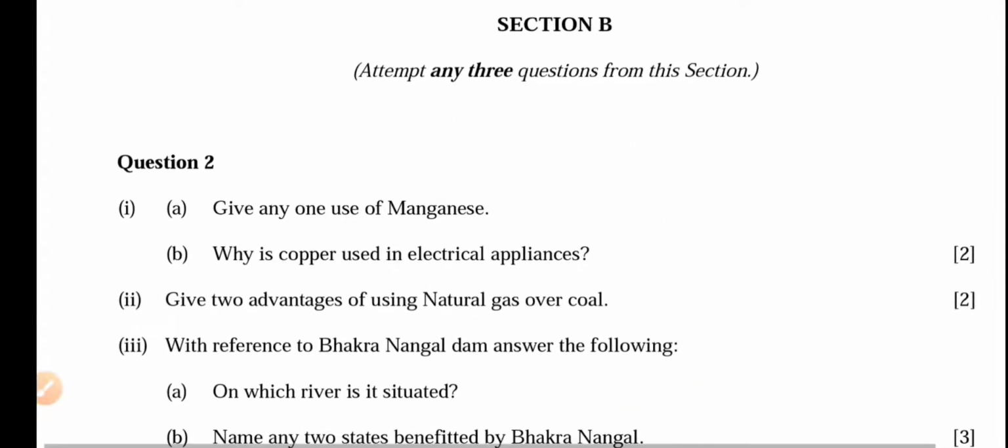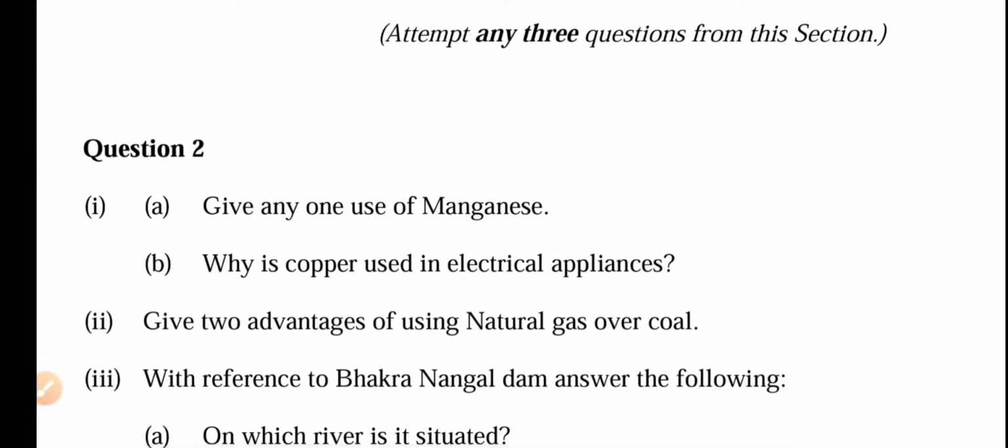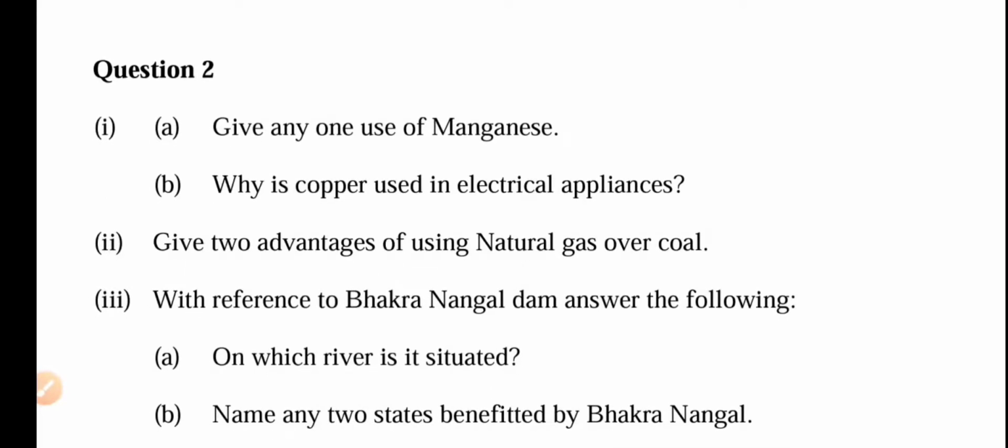Section B. Here you attempt any 3 questions. There will be 5 questions here: 2, 3, 4, 5, 6. So for question number 2, you will attempt any 3 questions from this section. Question number 2, part A, first, 1A.